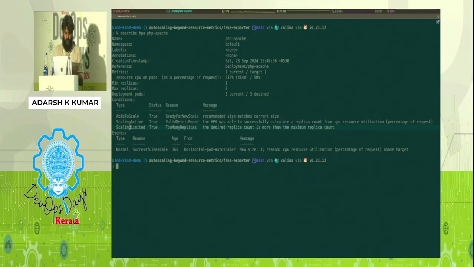In this case, scaling limited has become true because the max number of the bounds I have set is 3, and already 3 replicas are running. But if my traffic keeps increasing, that 3 might be misconfigured or there is some unusual traffic coming. So we need to have good monitoring set up in place to ensure that whenever HPA maxes out, we get an alert and we respond to that.